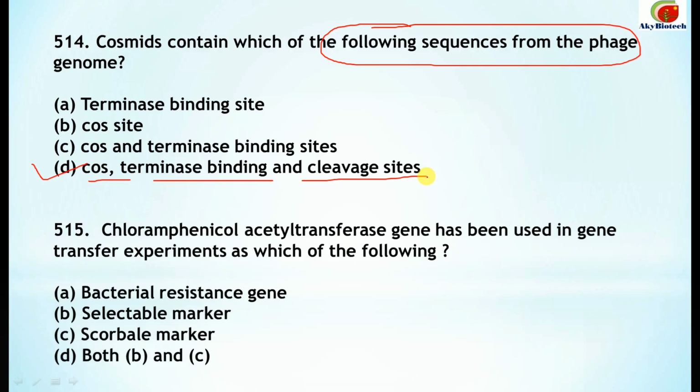515. Chloramphenicol acetyltransferase gene. So this is a gene that is the chloramphenicol acetyltransferase gene. It has been used in gene transfer experiments as which of the following? So in the gene transfer experiments, what is it used as? It is used as the scorable marker.